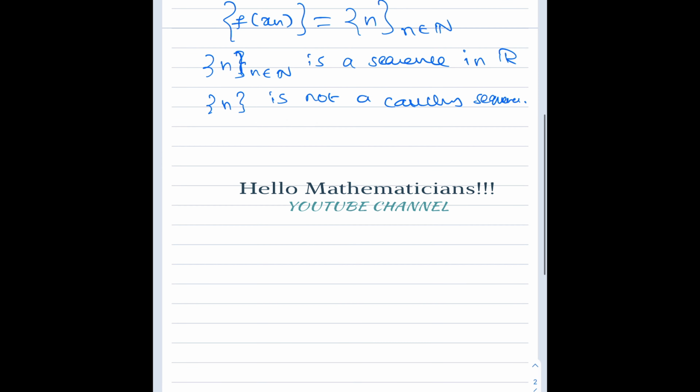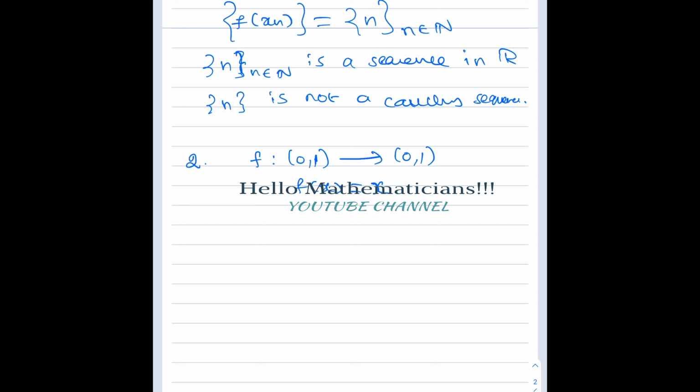Again, for example, let's consider f from (0,1) with the usual metric to (0,1) with the usual metric, and take f(x) = x.